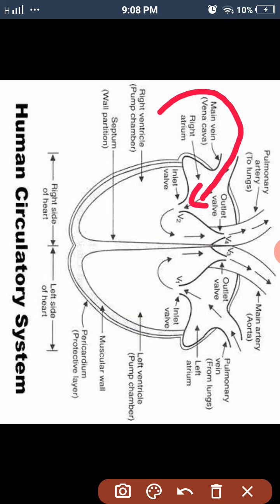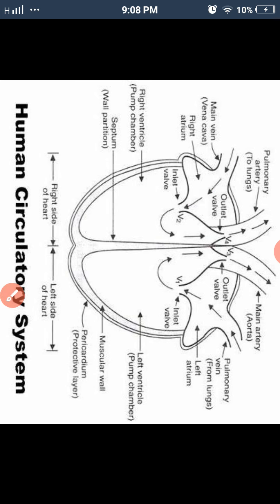From the right atrium it enters into the right ventricle. Impure blood basically signifies blue in color.